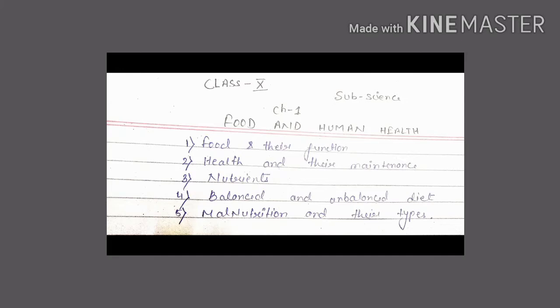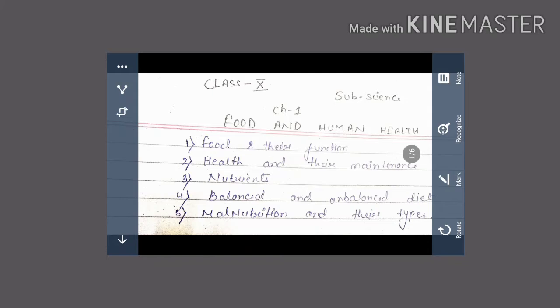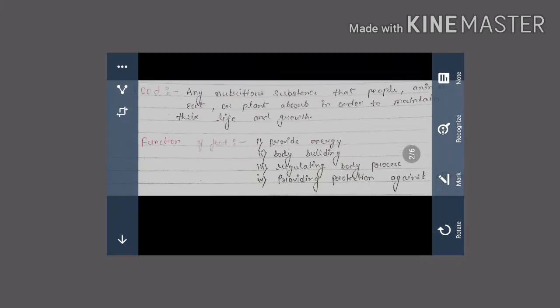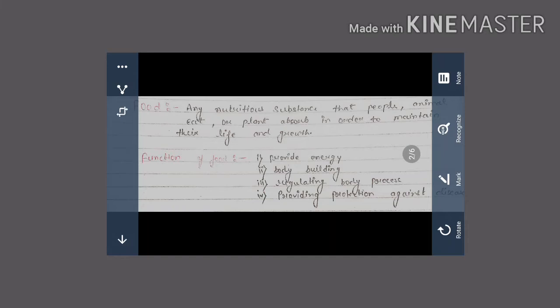So in this topic I will discuss 5 points: first, food and its function; second, health and its maintenance; third, nutrition; fourth, balanced and unbalanced diet; fifth, malnutrition and its types. So all these 5 topics we will discuss one by one. The next one, first we are going into food.